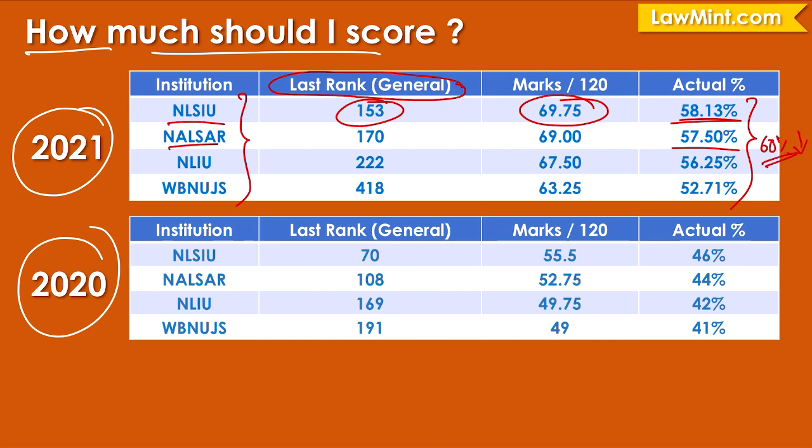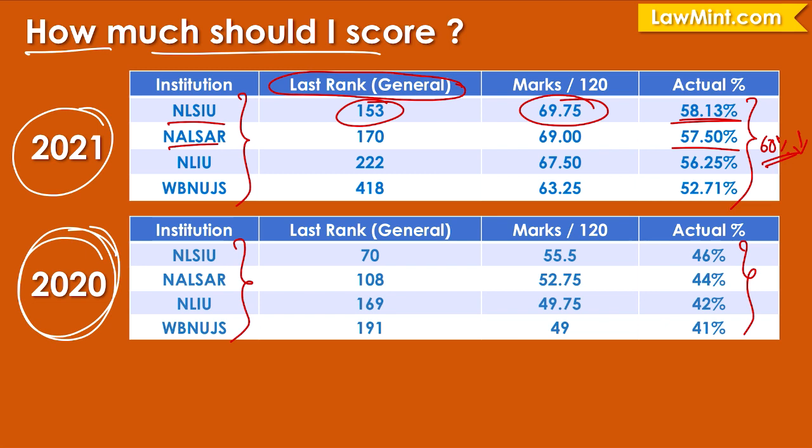And if we look at what happened in 2020 for the same institutions, we see that the actual percentage scored by the successful last general merit candidate was much less than 50% as well. Now, this can be explained by the fact that the new pattern was introduced in 2020, and the pattern was a surprise to all the students. The expectation was that since the consortium said this is going to be a comprehension based exam, the answers for the questions will be available within the passage.